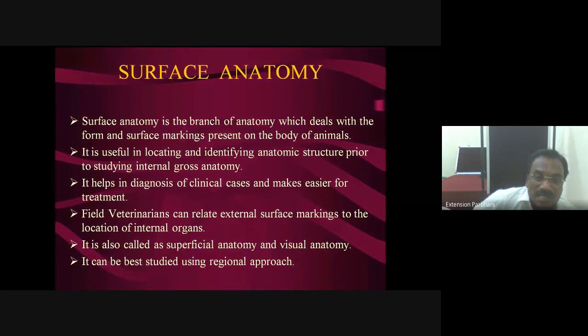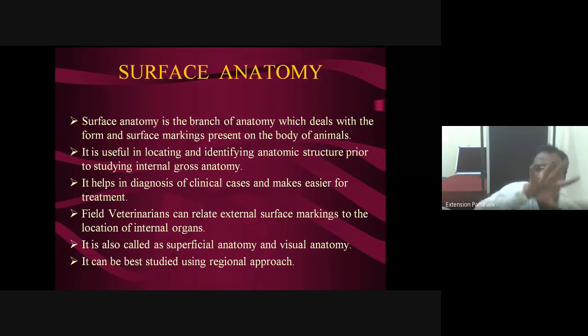Then it helps in diagnosis of clinical cases and makes treatment easier. Field veterinarians can relate external surface markings to the location of internal organs. It is also called superficial anatomy or visual anatomy.